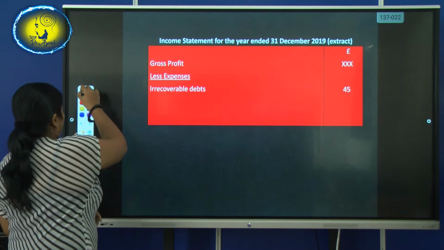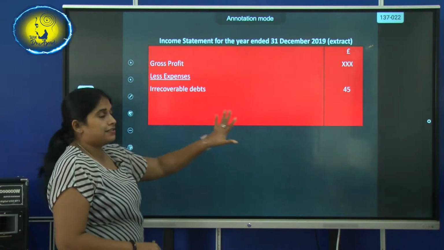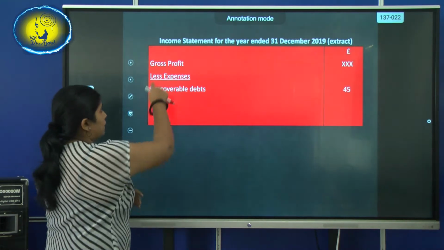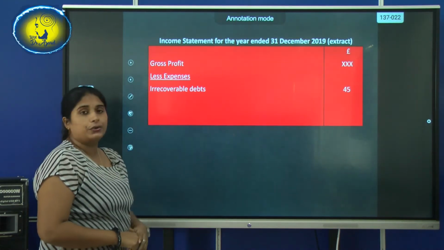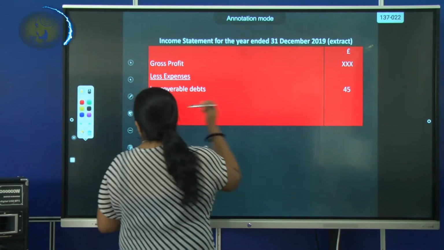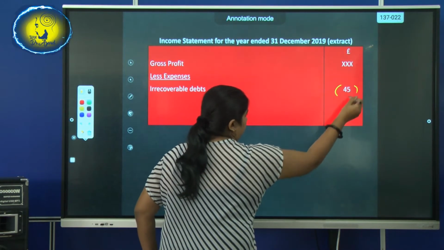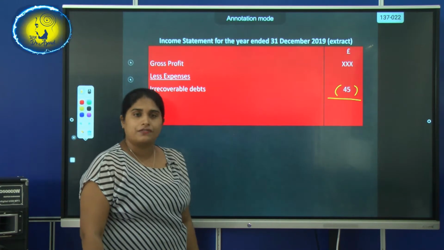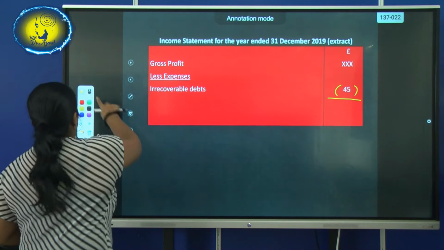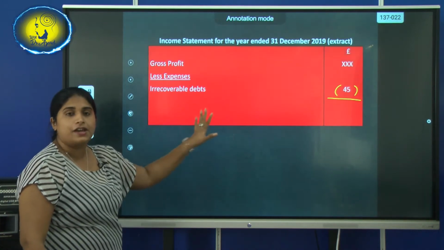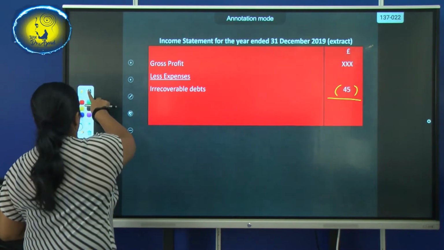Here is an extract. This is not the proper income statement, it's an extract. You write gross profit. As I told you, the irrecoverable debts account is an expense, so it will be deducted from the gross profit. Here as gross profit I have used 3 X's. This is the way you show it in the income statement at the end of the financial year.